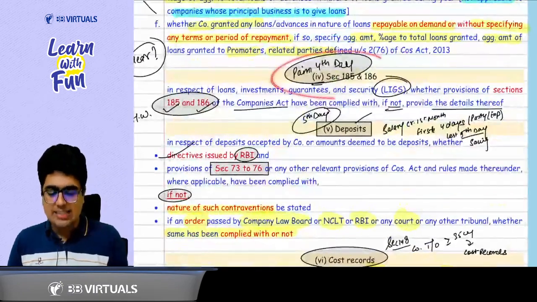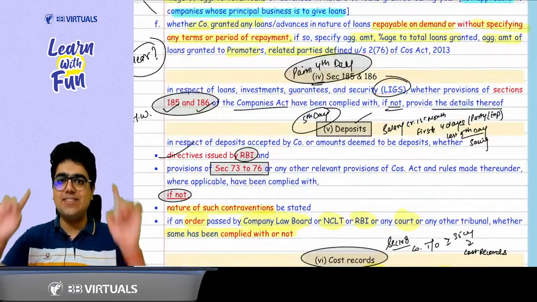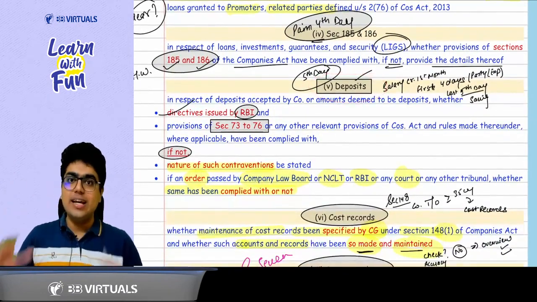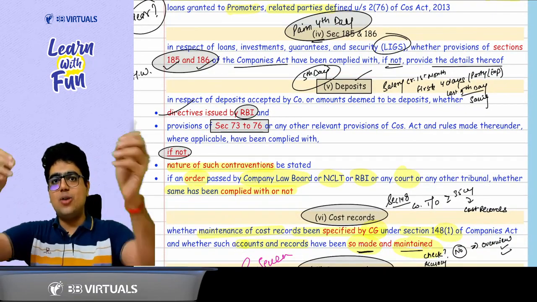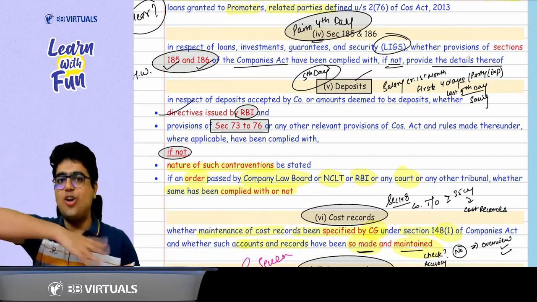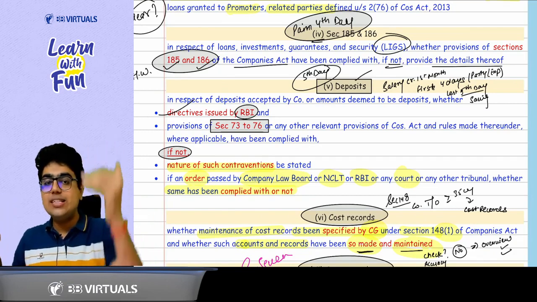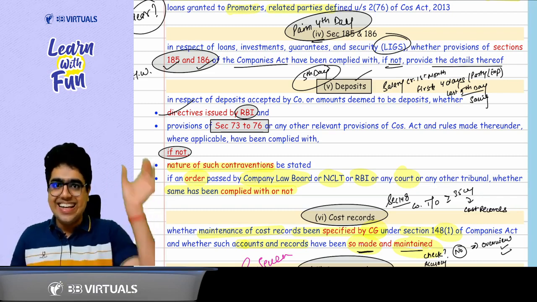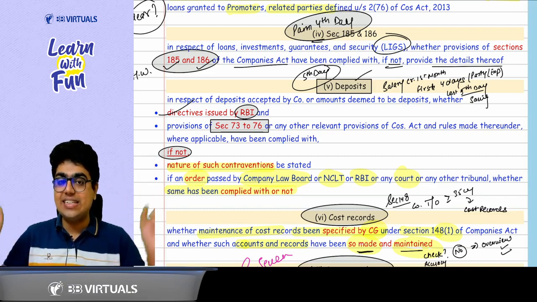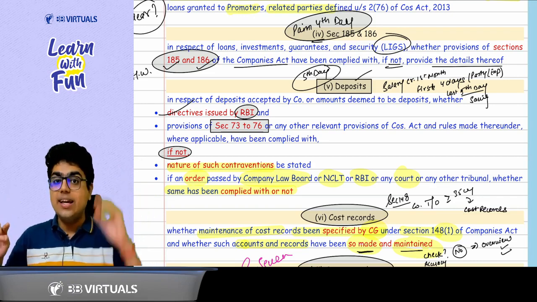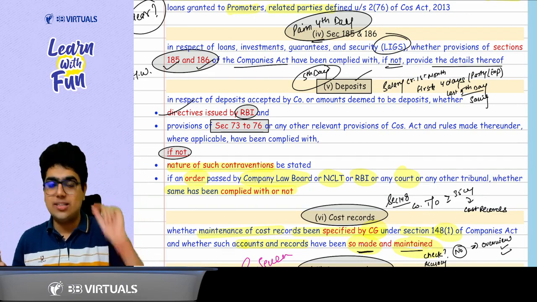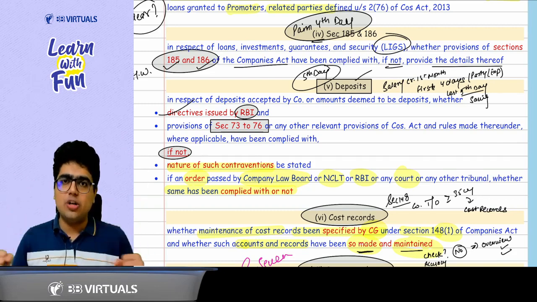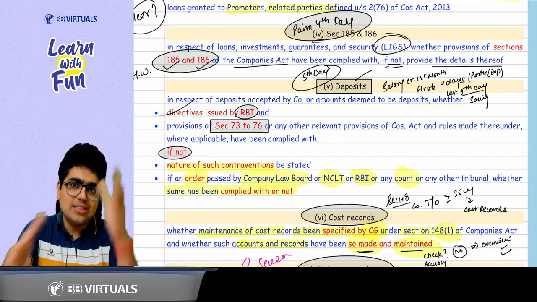Now the pain of the leg day continues on the fourth day. That means you need to comply with sections 185 and 186. If not, the auditor will report it. Now comes the fifth day, that is the deposits. On the fifth day, what do you do? Deposit the amount in a savings account, because for the first 4 days, all the expenses are done. In case of deposits, you just need to comply with two things: RBI directives and sections 73 to 76. Learn it. RBI directives and sections 73 to 76. If not, the auditor will report the non-compliance. Plus, if you don't comply with the same, there can be orders of the RBI, orders of the NCLT, orders of the Company Law Board. You need to report as an auditor whether the company complied with those orders or not.